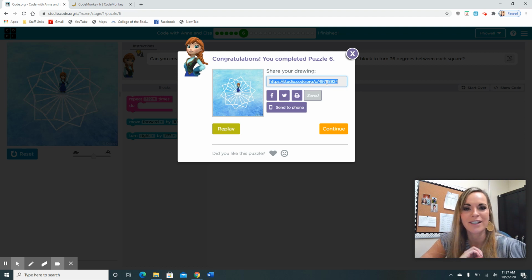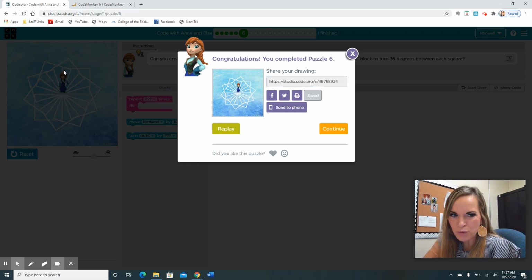Send it to your teachers. You guys can send it to your parents. It's so cool because this is a really cool design that you've just coded Anna to do. So if you want to replay, go ahead. If you want to go to the next puzzle, hit continue. If you want to send it to a phone, you can even send it to a phone.